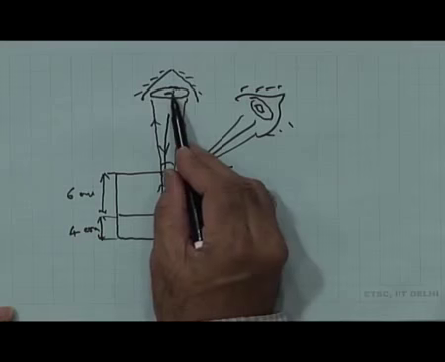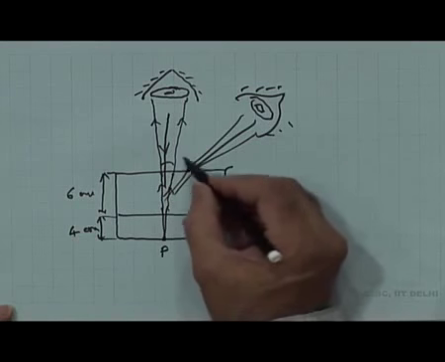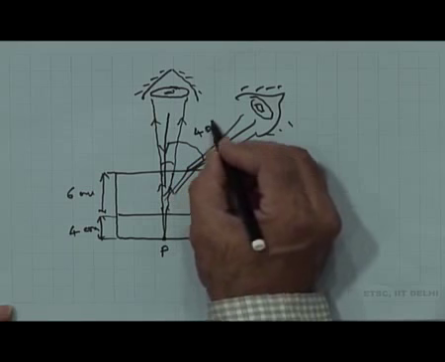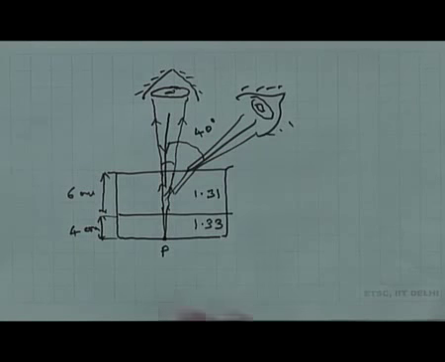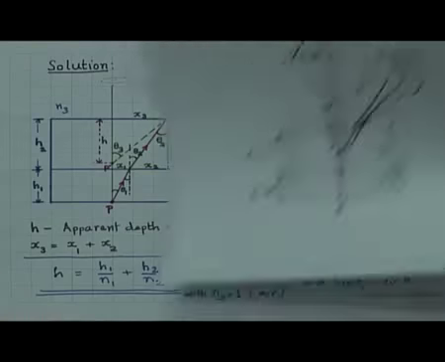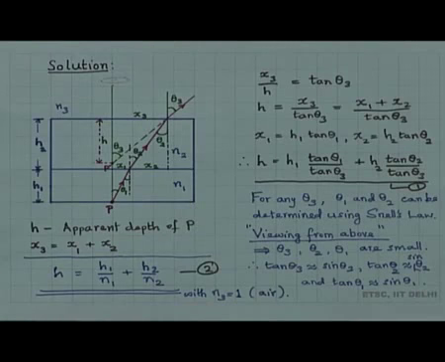So, this is viewing from above, but this is viewing at an angle. This angle I may be watching at an angle of 40 degrees, for example. So, keeping both cases in mind, here I have tried to analyze this problem.